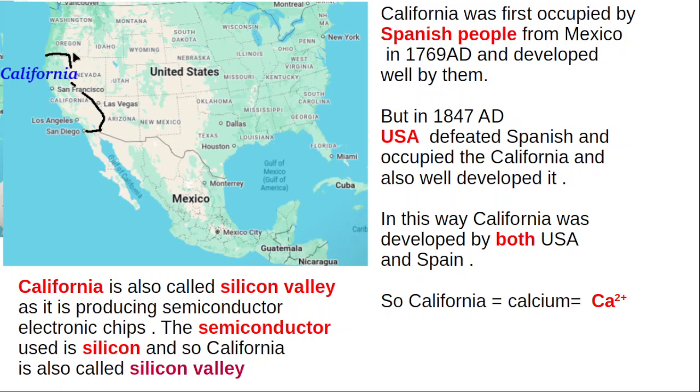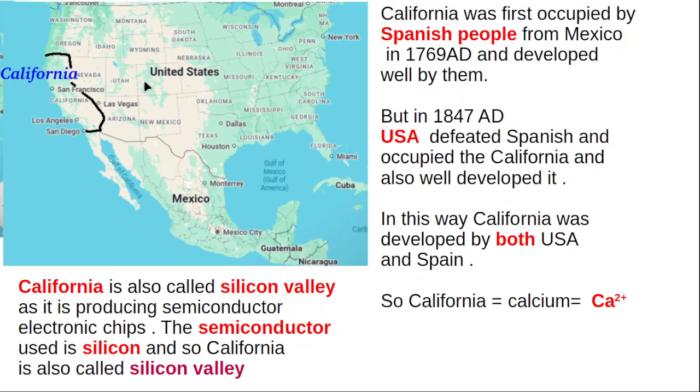Okay, this California was first occupied by Mexicans. See that, the Mexicans here. They occupied California in 1769. See that here, 1769, and developed it very much. Later, the United States occupied California in 1847 and sent the Mexicans away to Mexico, and they developed California very much. See, Mexico also developed California very much. The United States also developed California very much.